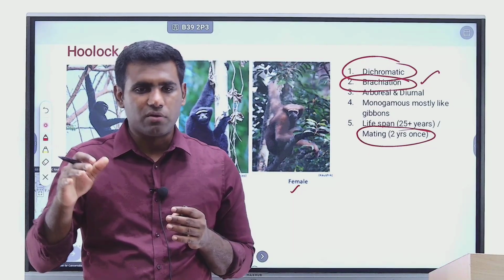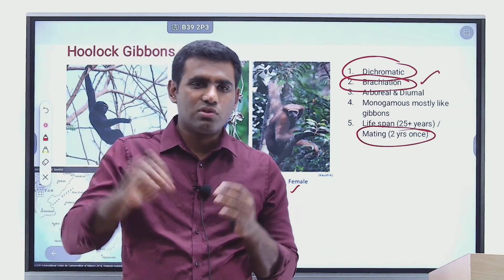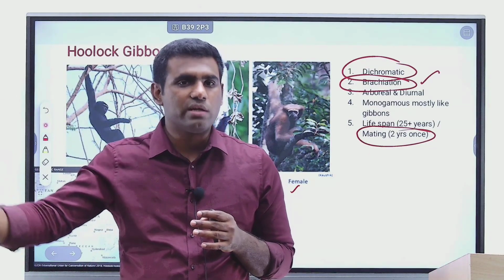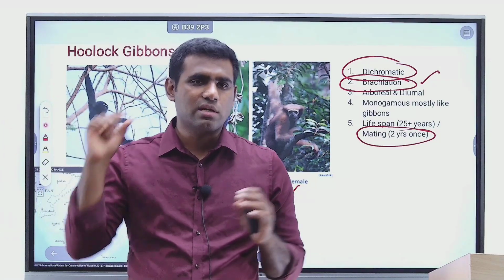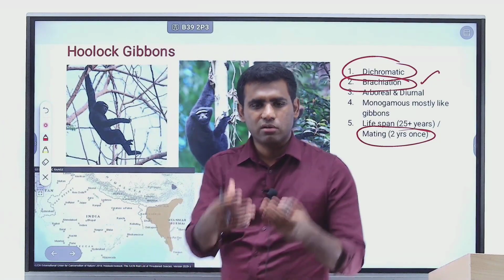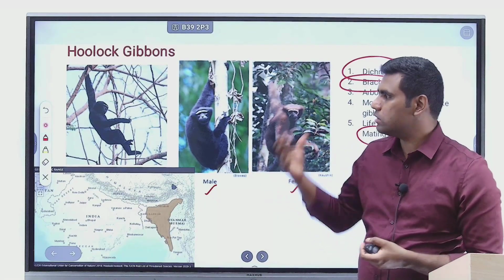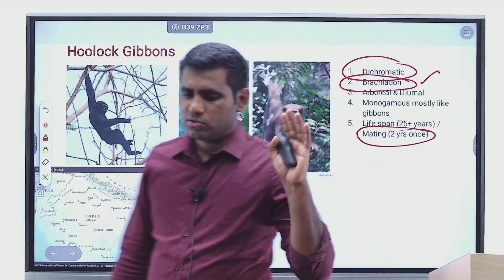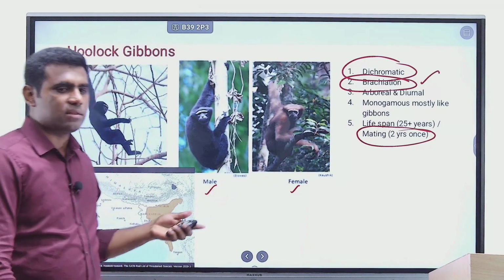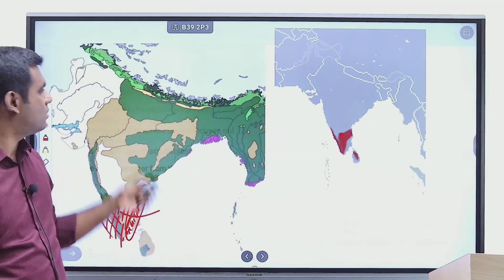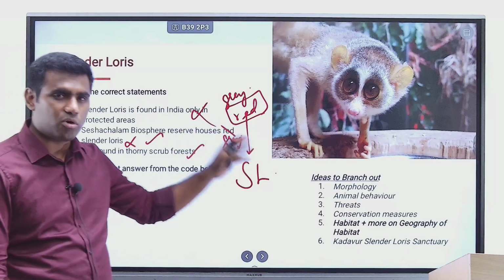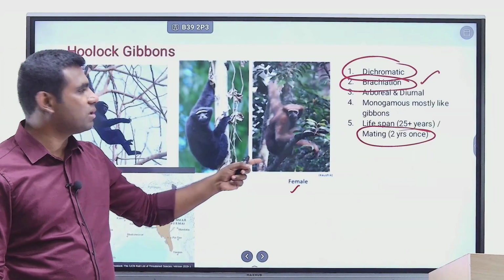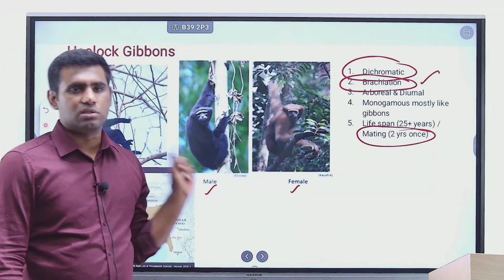It's a series of notes which goes on with accelerating speed and then slowly it decelerates, right? So it's a real treat to hear. If you are free, you can try it out on YouTube and see how hoolock gibbon calls sound, right? So this is the only ape variety found in India, and this is another primate which is of importance to us. And the hoolock gibbon as well is an endangered species, right?